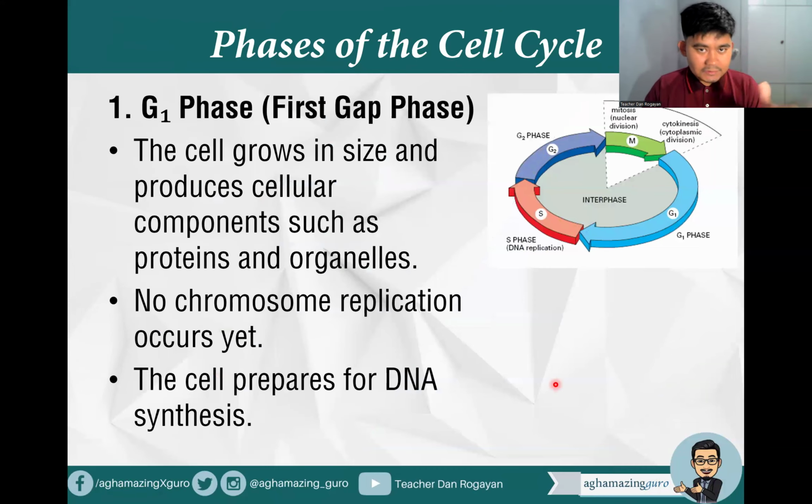So let's just quickly discuss the different phases of the cell cycle. First is the G1 phase or the first gap phase. The cell grows in size and produces cellular components such as proteins and organelles. So no chromosome replication occurs yet, and the cell prepares for DNA synthesis. So that's our G1.